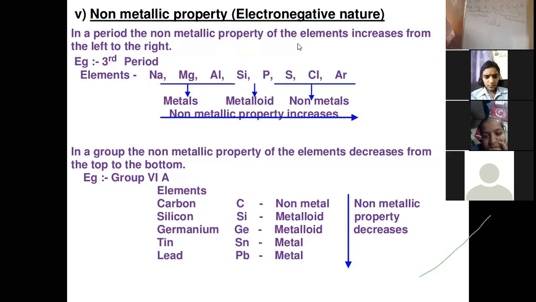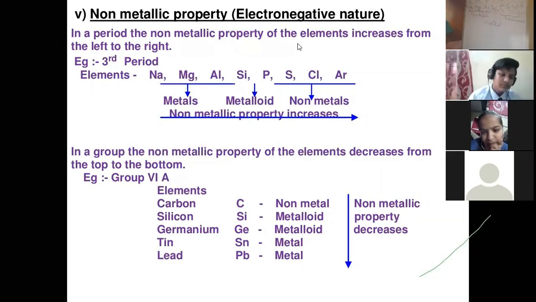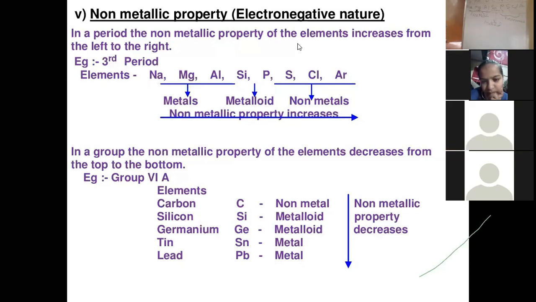And for non-metals, the electronegative character goes on increasing, because the tendency to gain electrons increases as we move from left to right across the period. So in a period, the non-metallic property goes on increasing, but the metallic property goes on decreasing as we move from left to right. Right?